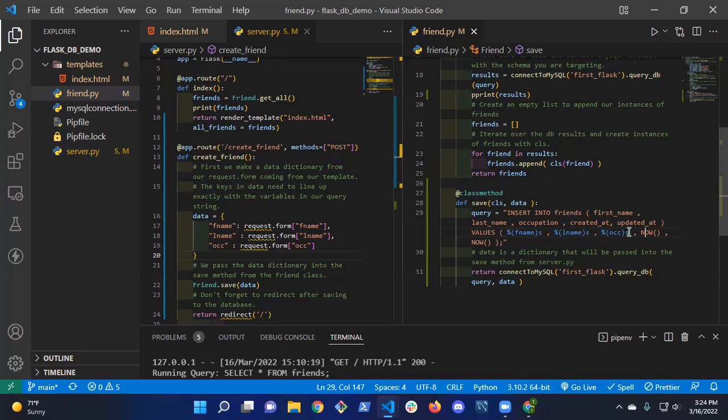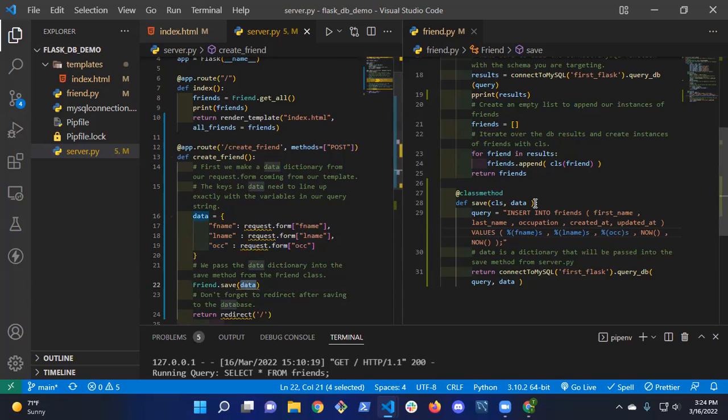Okay, so that's the word I keep forgetting. But so if we want to pass variables into our query, we have to create a dictionary called data. Why does it have to be called data? It doesn't necessarily have to, right? Yeah, you're right. But we're passing it here, right?